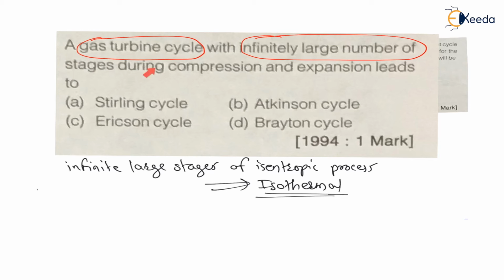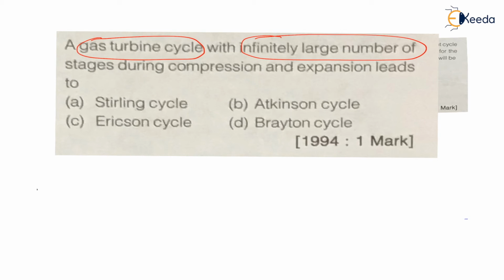Now this cycle leads to, let us check here. Whenever there is an infinite number of stages for expansion and compression, then the process is called a constant temperature process. Now the gas turbine cycle, on a temperature versus entropy diagram, let us draw the PV diagram, no problem. Draw any cycle. Let us draw pressure versus volume diagram.